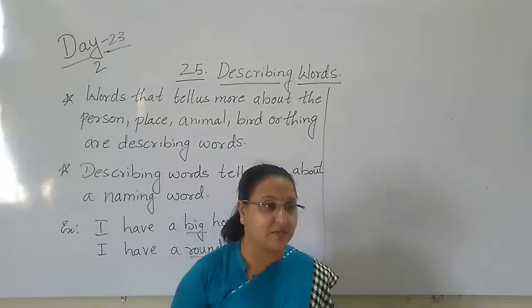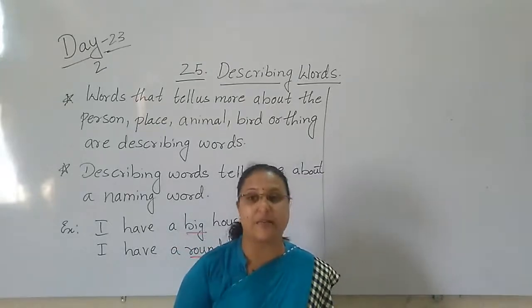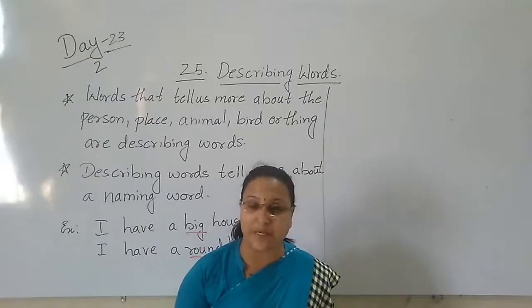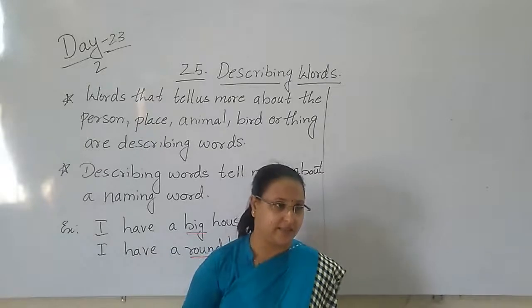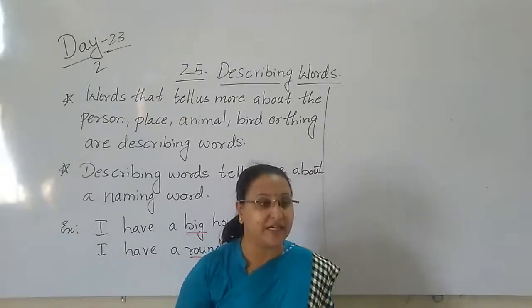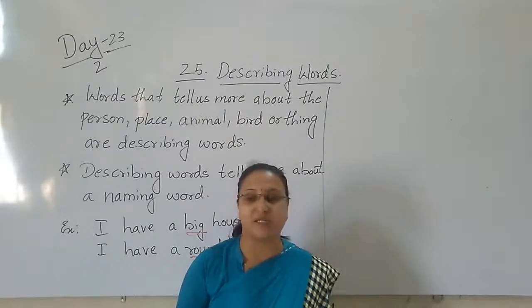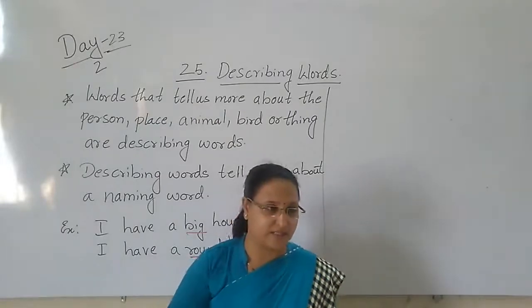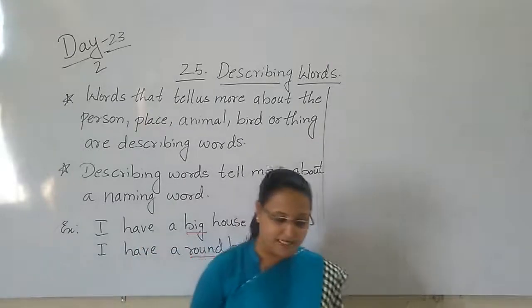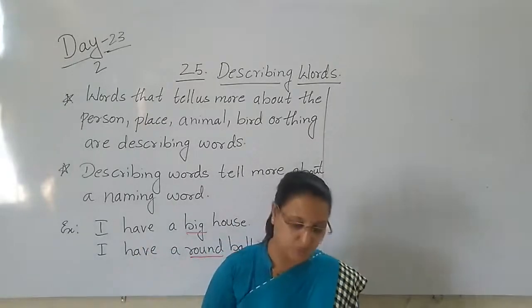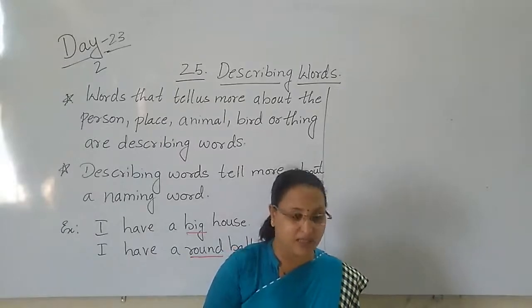So these describing words describe the person, the place, the animal, the birds and the thing. Each and everything comes in the noun. Adjectives, that is, describing words. Describing words are also called adjectives. Adjectives are words which describe the noun.